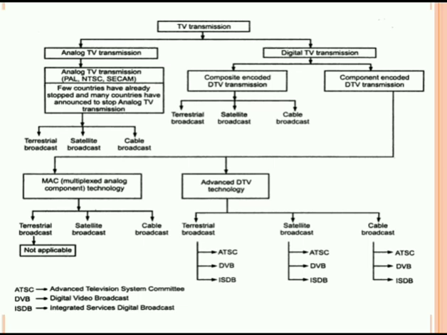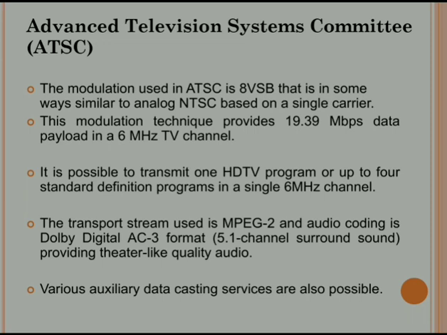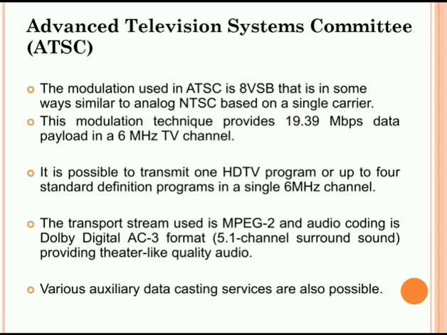Now let us see the ATSC system. ATSC is Advanced Television System Committee. The modulation used in ATSC is 8 VSB, which is in some ways similar to the analog NTSC, based on a single carrier. The modulation technique provides 19.39 Mbps data payload in 6 MHz TV channels. It is possible to transmit one HDTV program or up to 4 standard definition programs in a single 6 MHz channel.